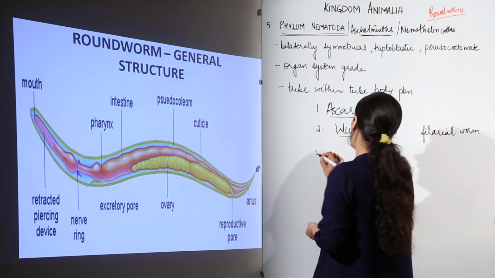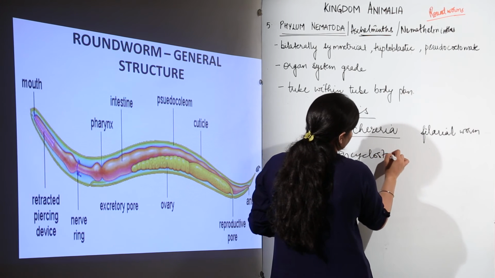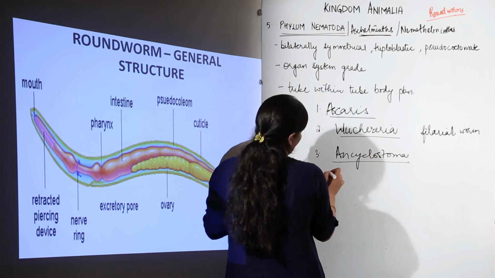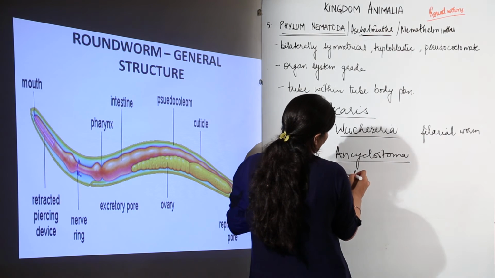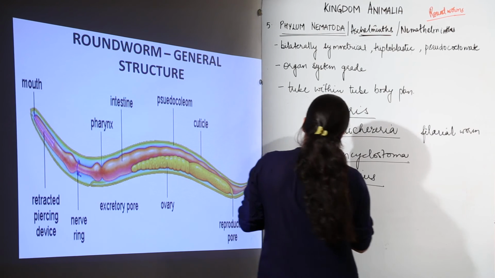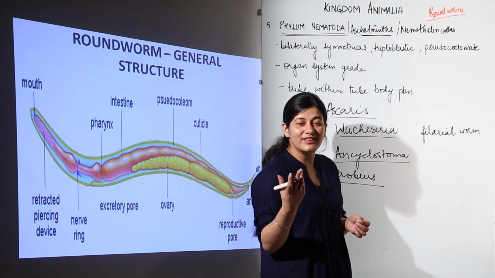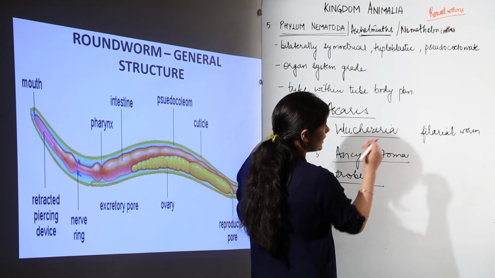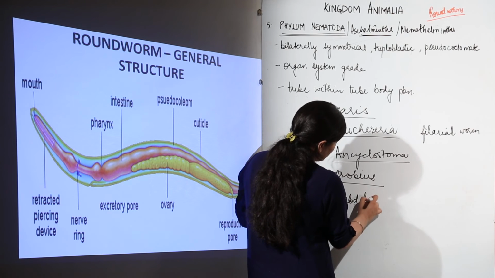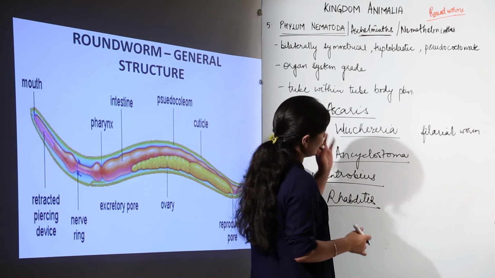Then we have Ancylostoma, that is known as hookworm. Then we have Enterobius, that is known as pinworm, and this is also seen in younger children when they eat lots and lots of sugar. It is believed that Enterobius is giving them problem. Then we have Rhabditis, that is a free living nematode. Now, above these 5 examples are enough.